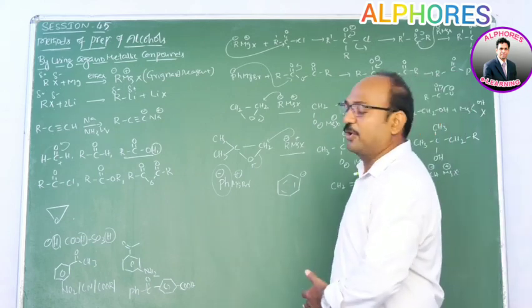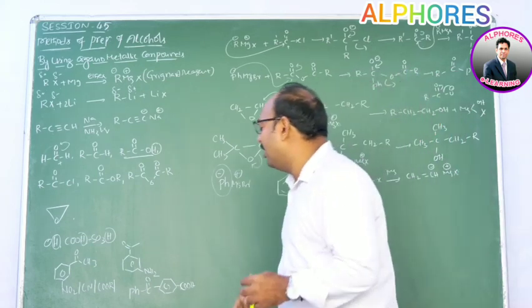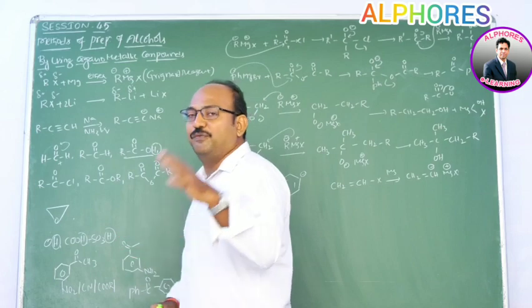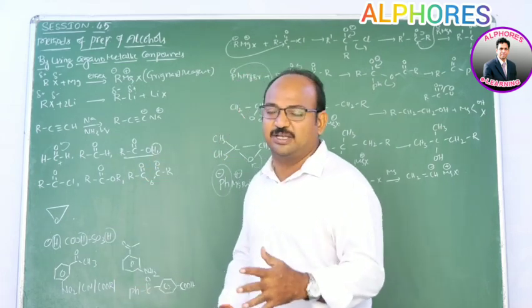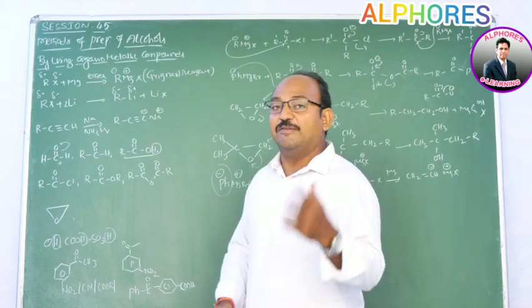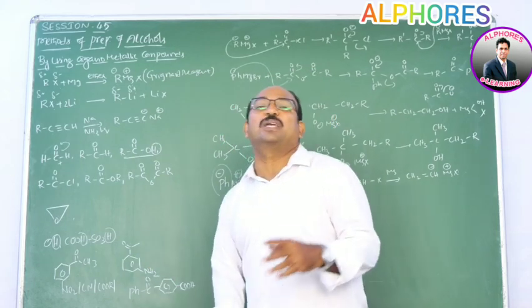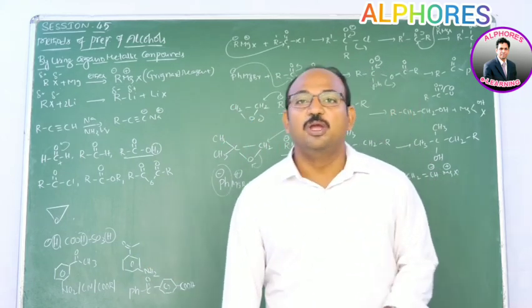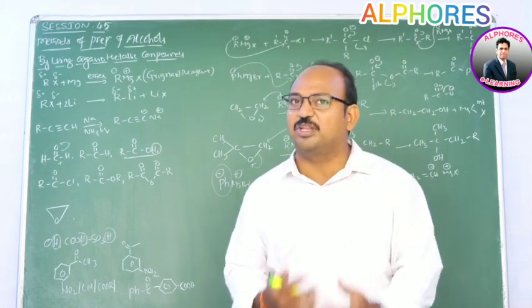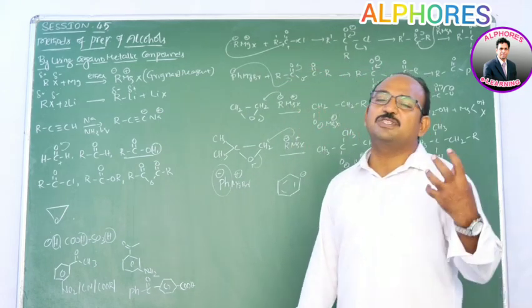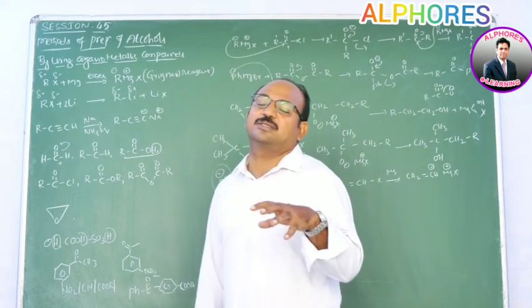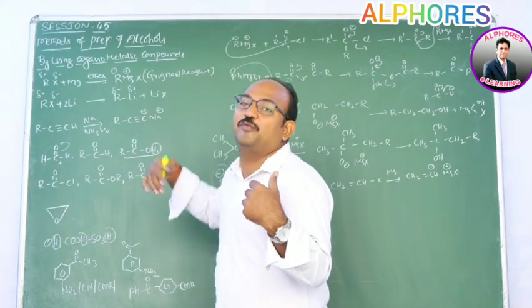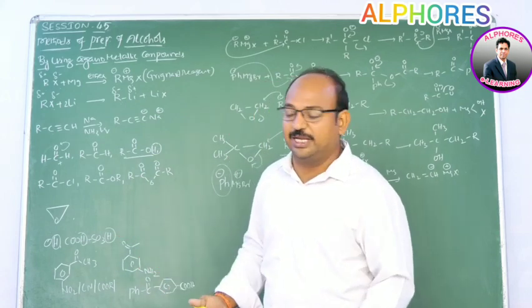You are getting only one product. Now, you should take one more precaution here. If carbonyl compounds or ketones consist of an aromatic ring, and that ring is attached to an NO2 group, CN group, or COR group, which are strong electron withdrawing groups, the presence of a strong electron withdrawing group obviously reduces the nucleophilic action of the Grignard reagent.